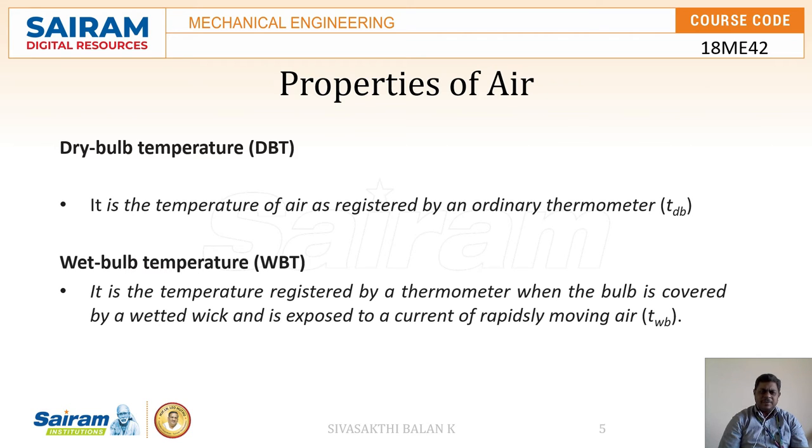Dry bulb temperature is another property of the air. It is the temperature of air as registered by an ordinary thermometer. The value which we measure through an ordinary thermometer is nothing but the dry bulb temperature. The wet bulb temperature is the temperature measured by the thermometer when the bulb is covered by a wetted wick and exposed to a current of rapidly moving air. We represent it as T suffix WB, where WB represents wet bulb.